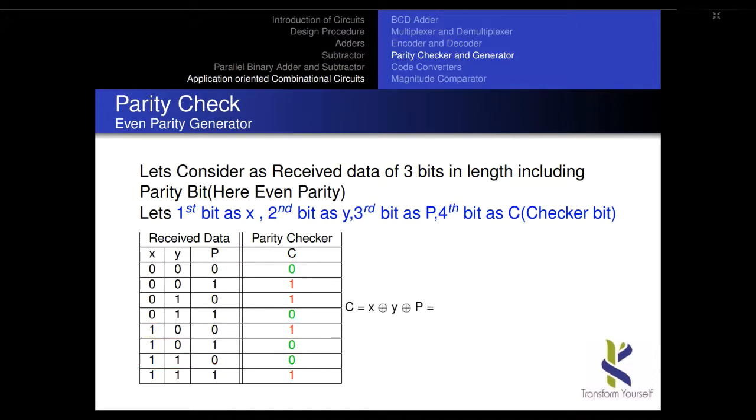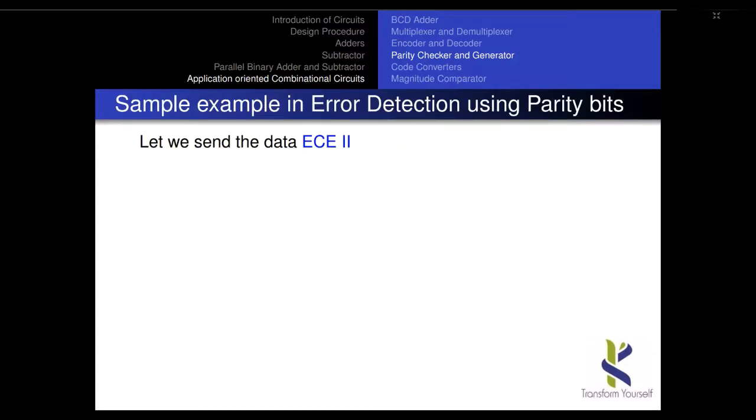Well, so what kind of expression we have? We got an expression like x XOR y XOR parity bit. That is, the first bit should be XORed with the second bit and XORed with the parity bit, that is the last bit. Okay, this is a sample example.